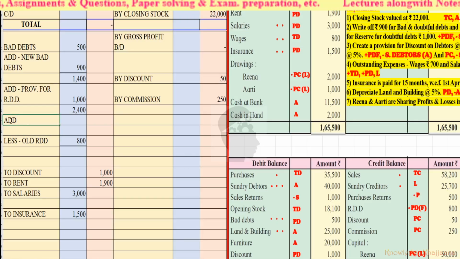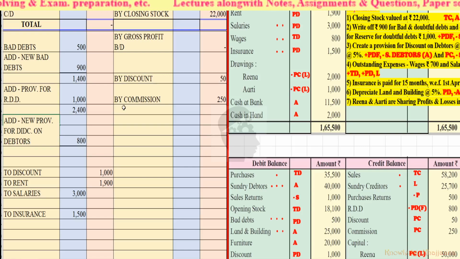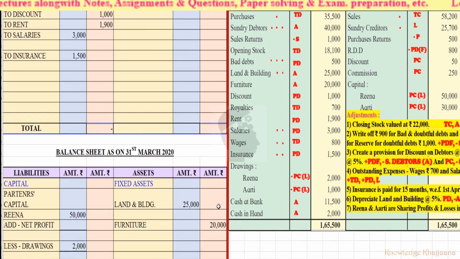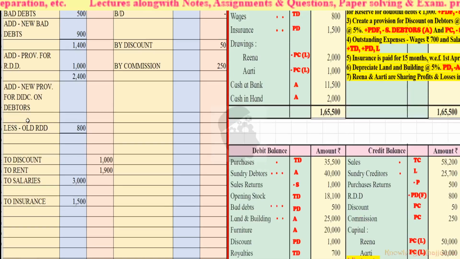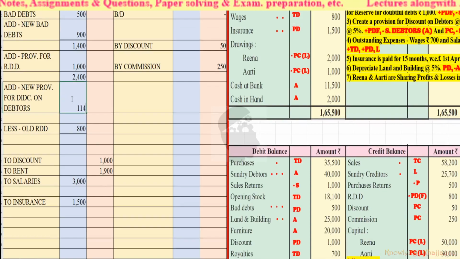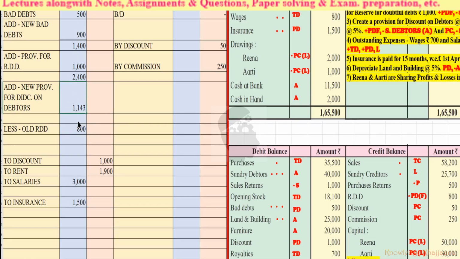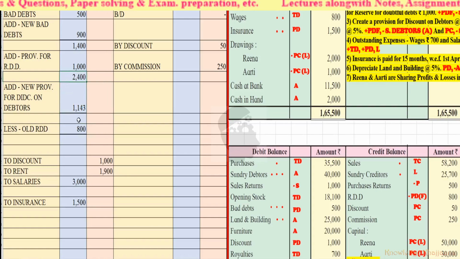Add new provision for discount on debtors. How much was the amount? Amount was rupees 1,143. Okay, so if we add this 1,143 to the earlier amount, it will come 3,543, right?